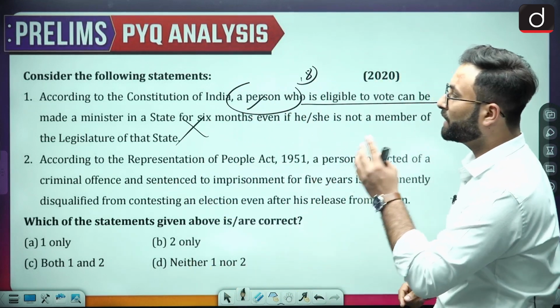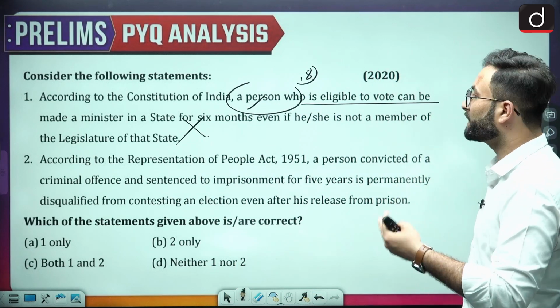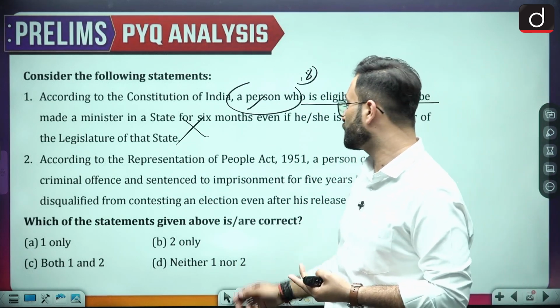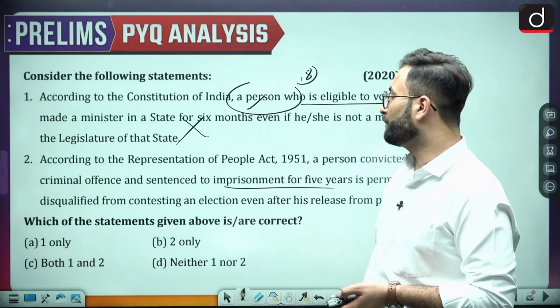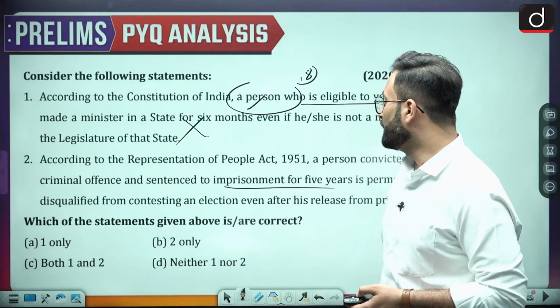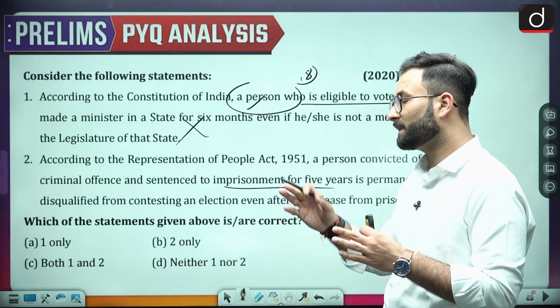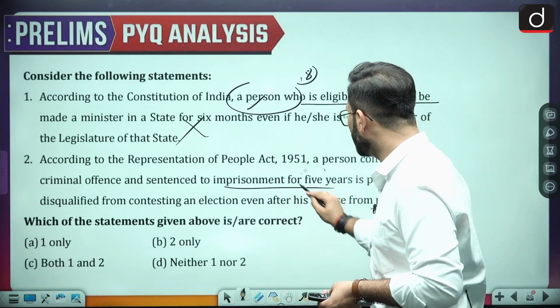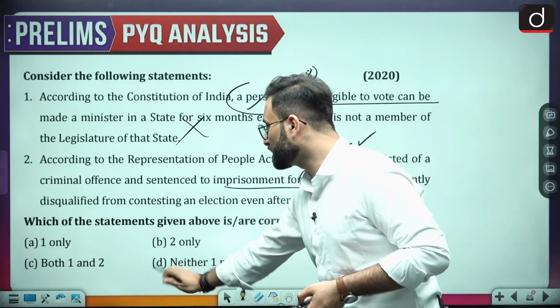Then coming to statement 2, according to the Representation of the People Act 1951, a person convicted of a criminal offence and sentenced to imprisonment of 5 years is permanently disqualified from contesting an election even after release from prison. Now that is not the case. After release from prison, there is a time threshold, after which he can go for the election, and this time period is not 5 years, it is 2 years. Both the statements are wrong. Option D would be your right answer.